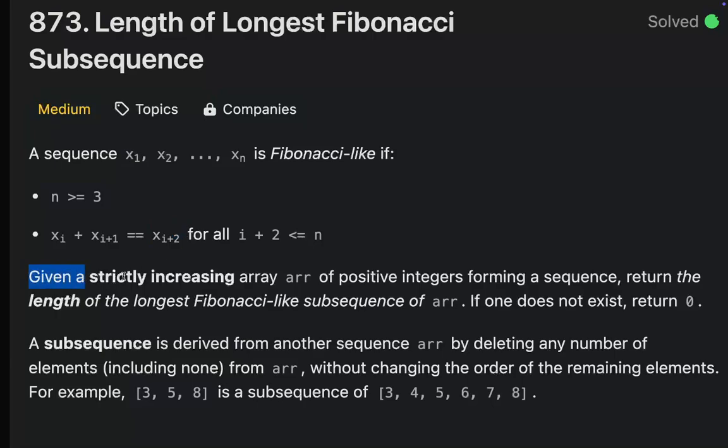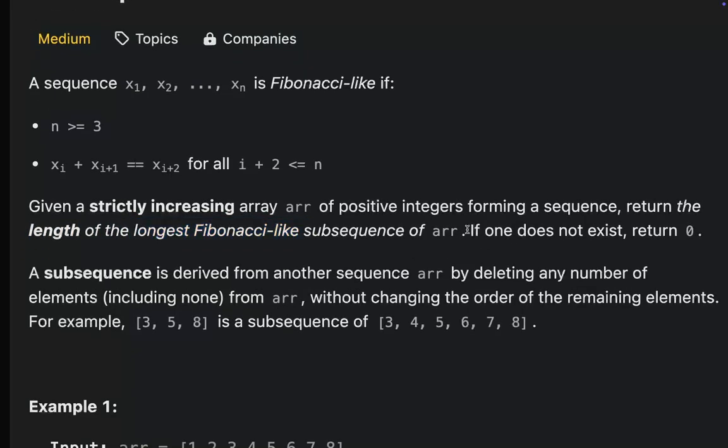We are given a strictly increasing array of positive integers forming a sequence. We need to return the length of the longest Fibonacci-like sequence. If one does not exist, we just need to return 0. A subsequence is derived from another sequence by deleting any number of elements, including none, from the array without changing the order of the remaining elements. For example, 3, 5, 8 is a subsequence of this array.